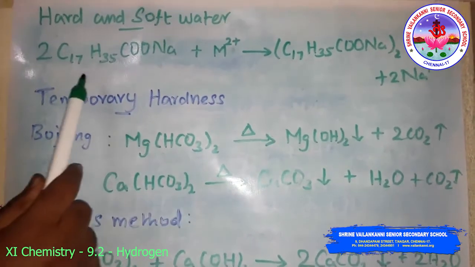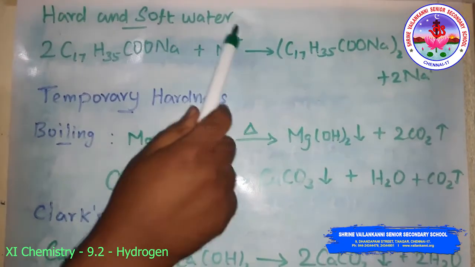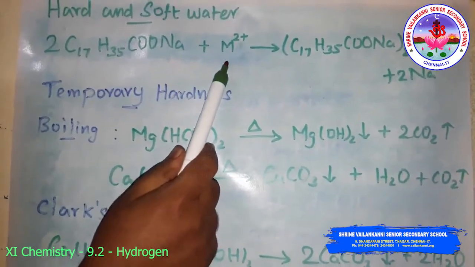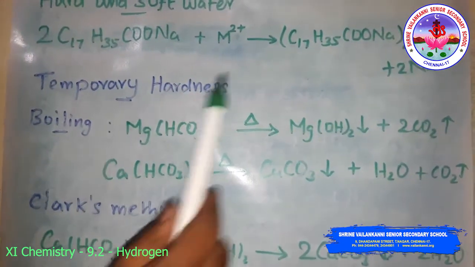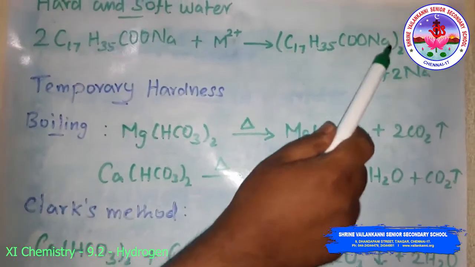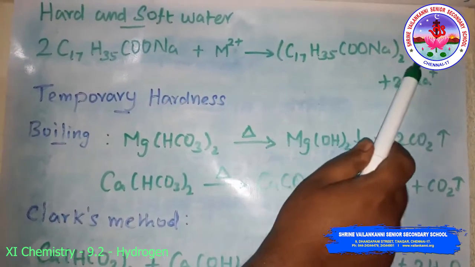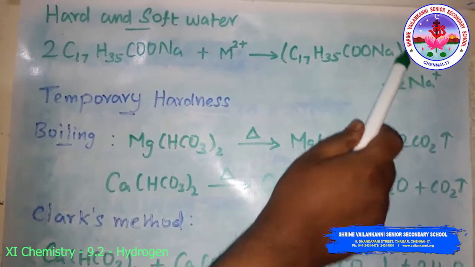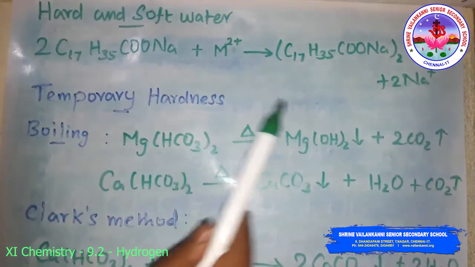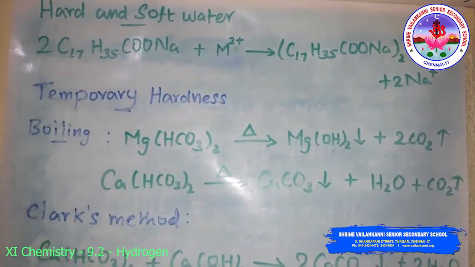Here in the reaction, sodium stearate with the metal 2 plus, either calcium or magnesium, gives the precipitate of calcium stearate or magnesium stearate. The M indicates calcium or magnesium.